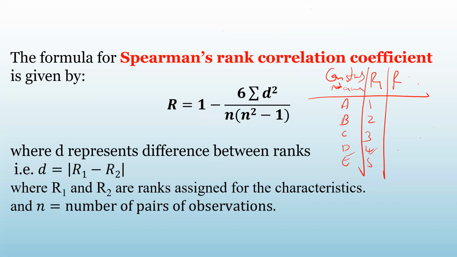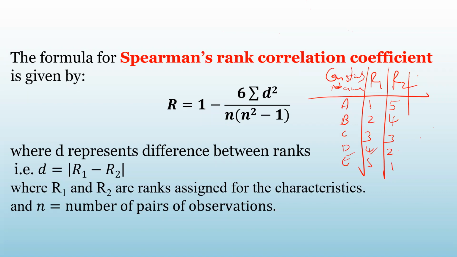But the rank given by the second judge is totally opposite. So if he is giving the first rank to A, judge number 2 is giving the last rank to him. So 5, 4, 3, 2, 1, exactly opposite.